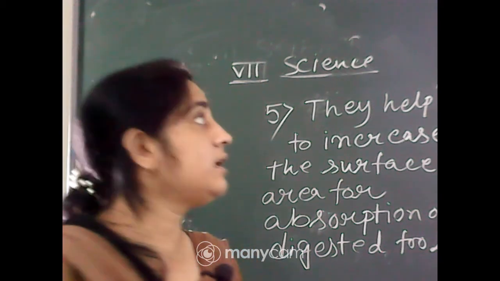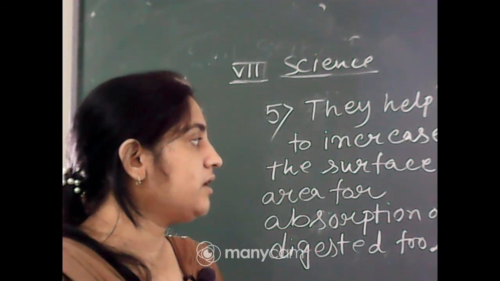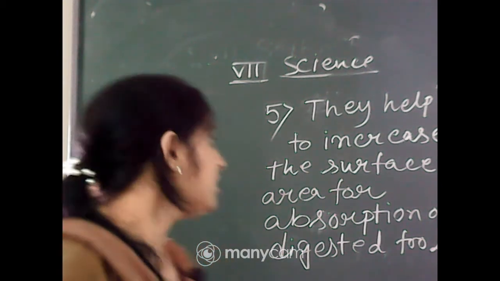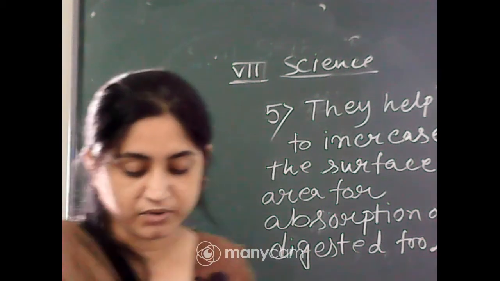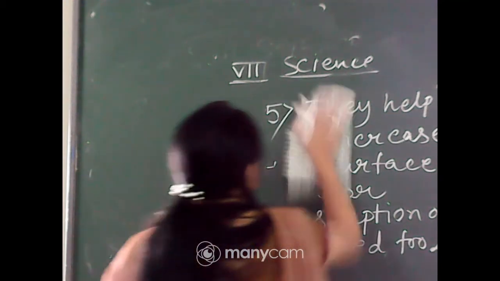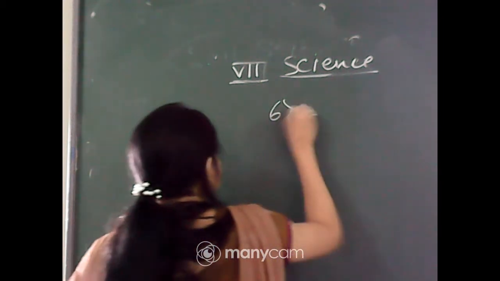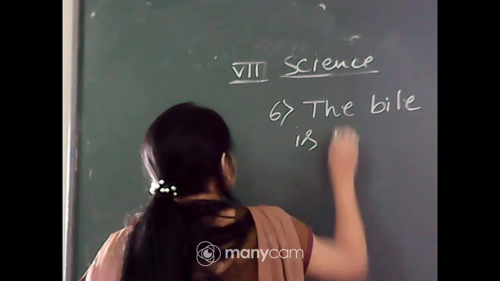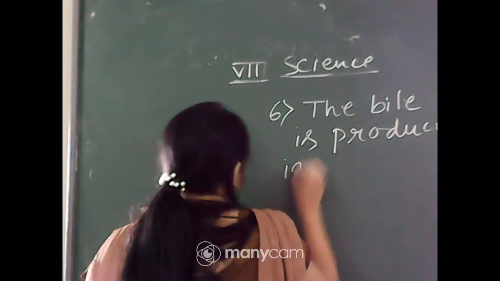So, what are villi? The inner wall of the small intestine contains thousands of finger-like projections, that is called villi. The location is the small intestine, and the function is that they help increase the surface area for absorption of the digested food. Okay. Next, where is bile produced? The bile is produced in the liver. So, question number 6: the bile is produced in the liver.